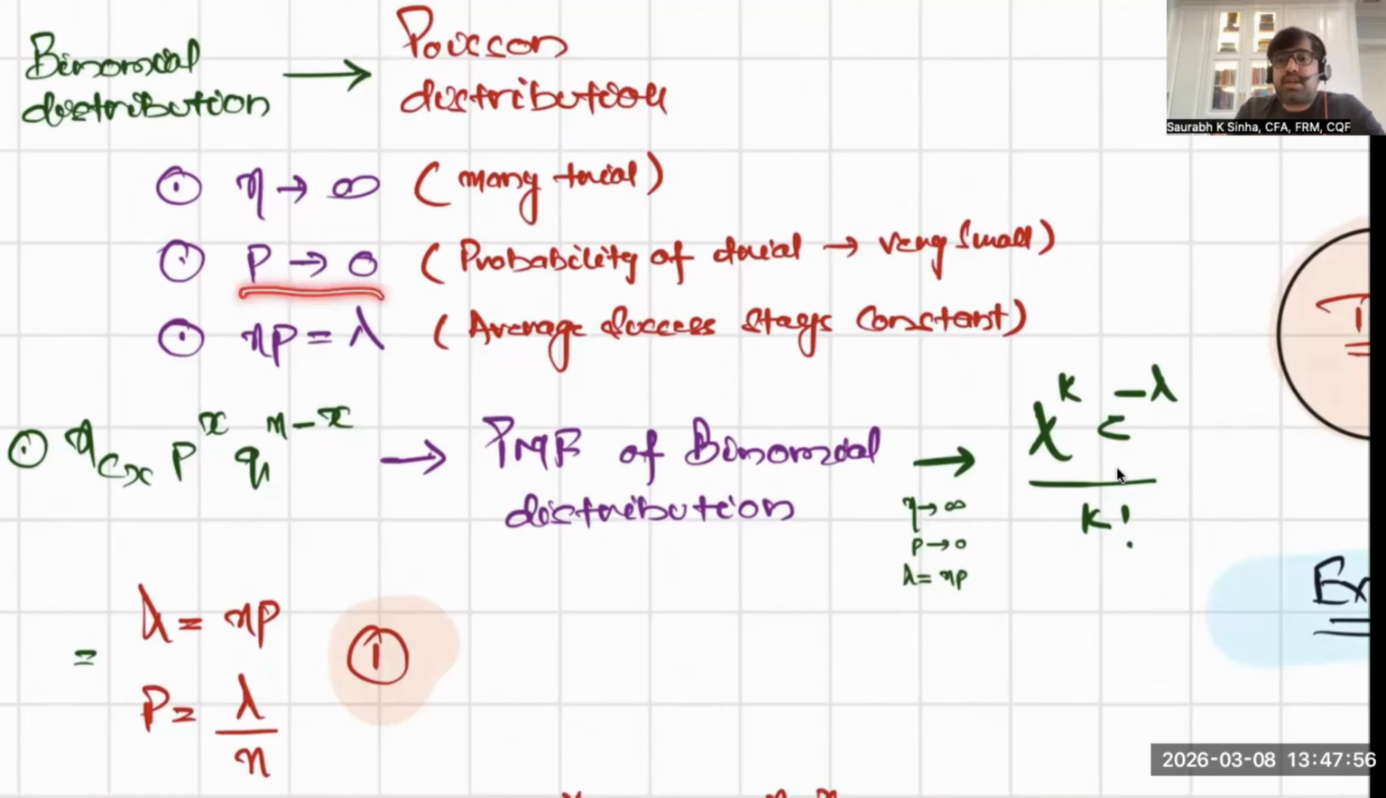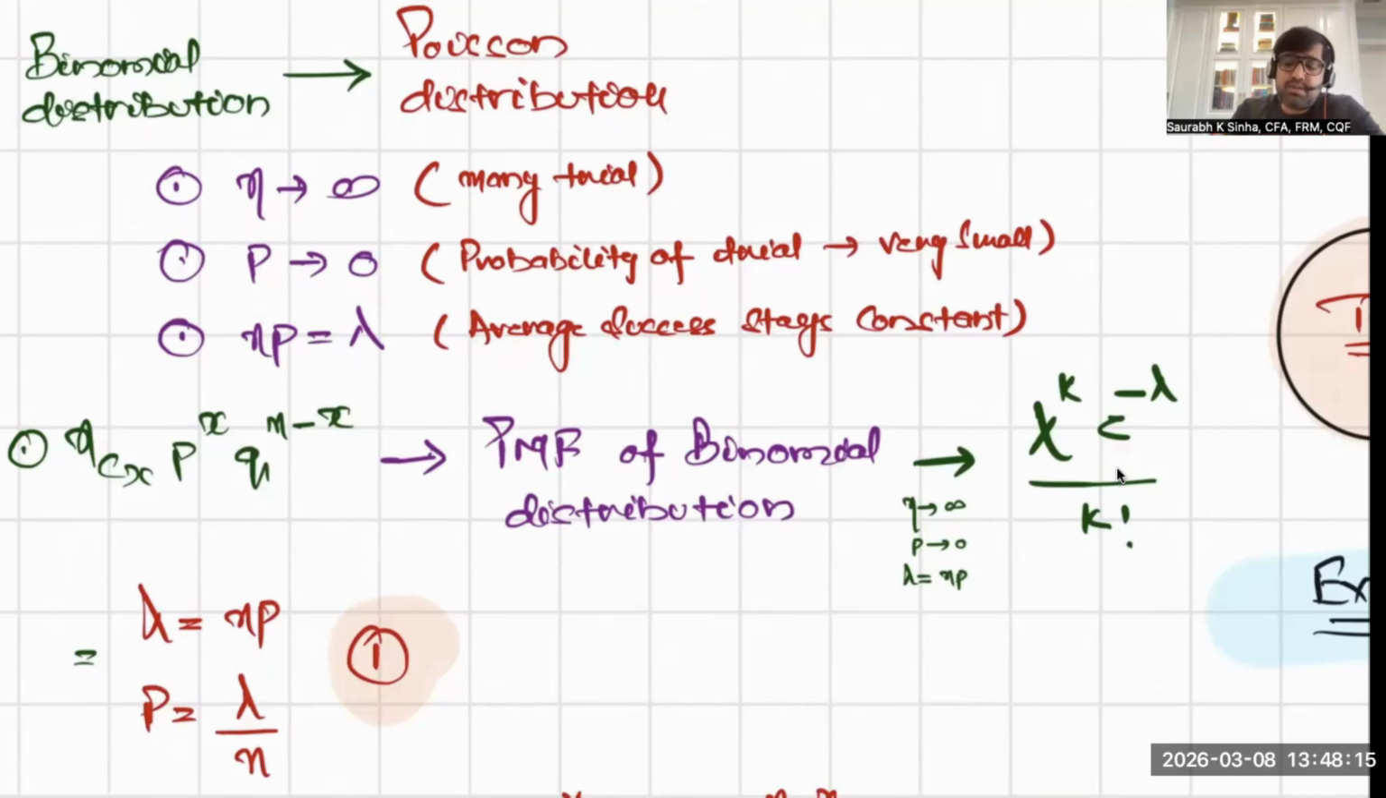If the probability of success is very small, not like 0.6 as in our previous example of tossing the coin, where the probability of head was 0.6. If the probability of success is like 0.00001, you can use Poisson distribution.